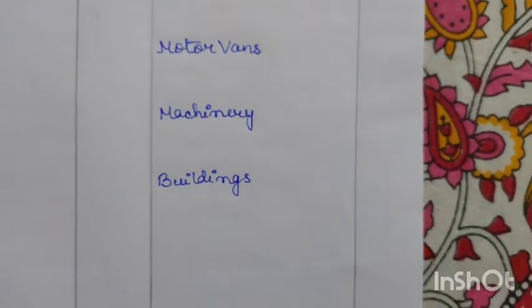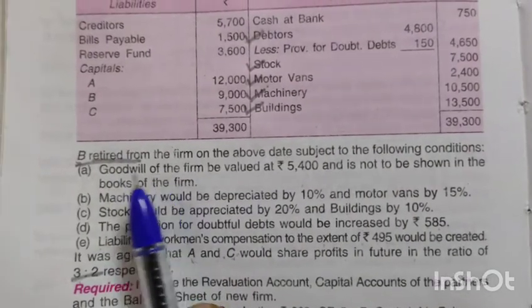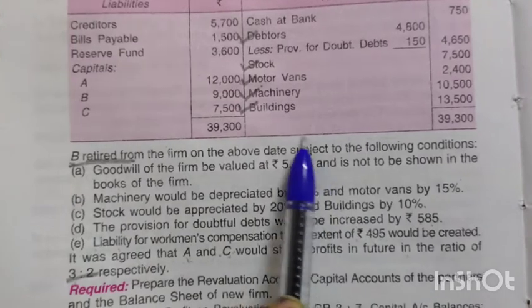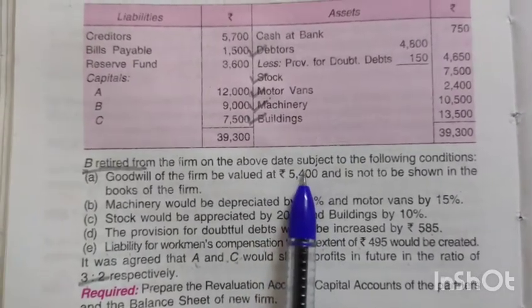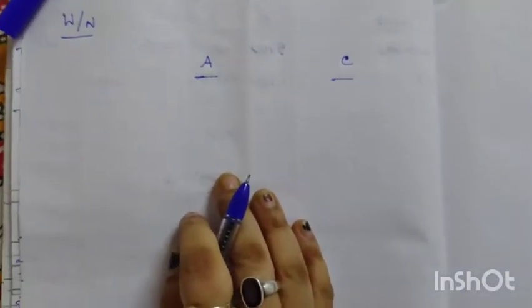Now after making all the entries, we will see the first adjustment. The first adjustment is about goodwill. The goodwill of the firm is given. Now from this goodwill we need to calculate the goodwill of the outgoing partner or the retiring partner, that is B. So before we start the calculation of goodwill, first we need to calculate the gaining ratio. For the calculation of gaining ratio, it is new share minus old share.